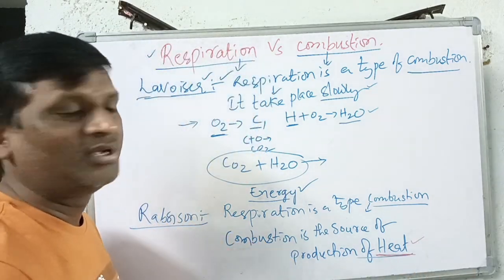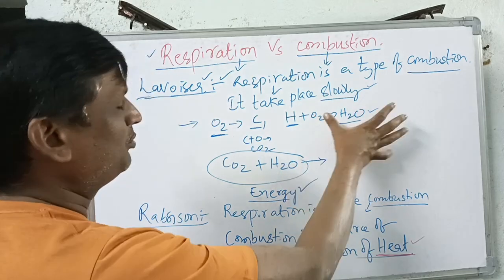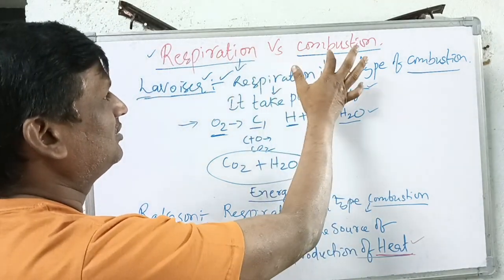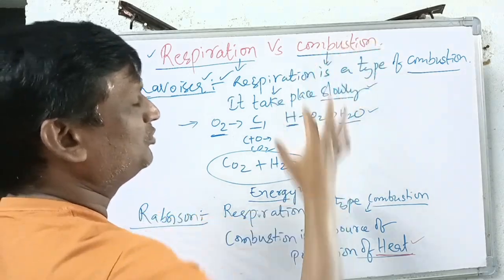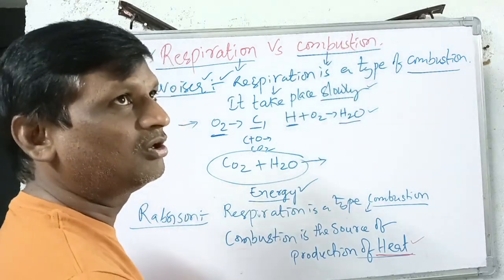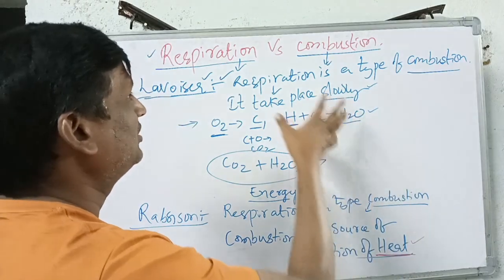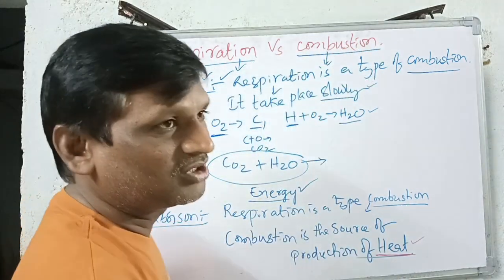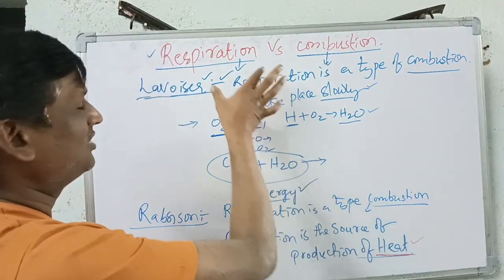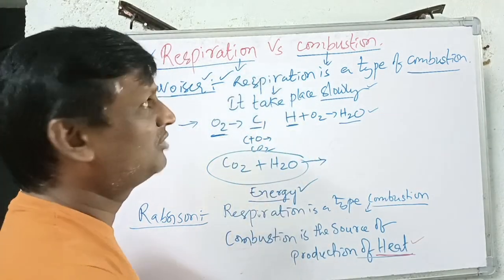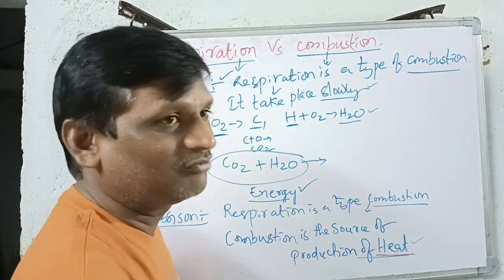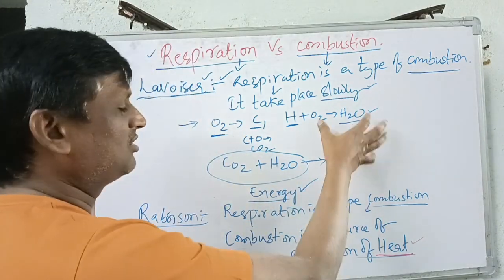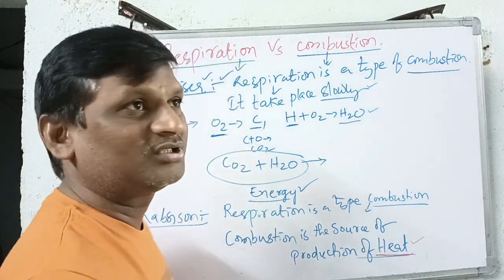We should remember this. Let us see the common points of respiration and combustion. Respiration occurs in the living cells, whereas combustion occurs in non-living matter or outside of the body. But respiration takes place in the presence of oxygen, and combustion also takes place in the presence of oxygen. In respiration, carbon dioxide and water are formed, and in combustion also carbon dioxide and water are formed. In respiration, energy is produced, and in combustion also energy is produced.